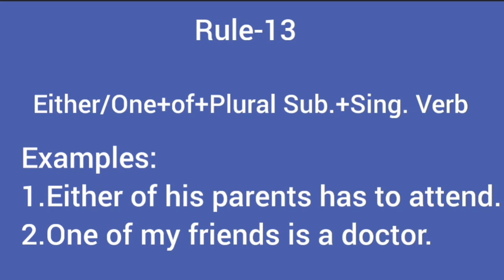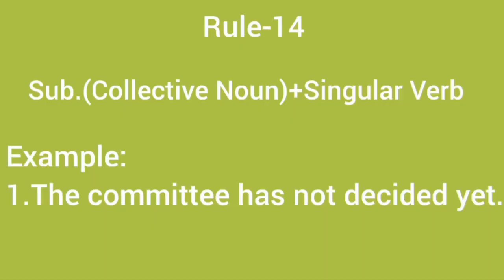Another example, one of my friends is a doctor. That means I have a lot of friends. Of them, one is a doctor. Here, the word one agrees with the singular verb is.